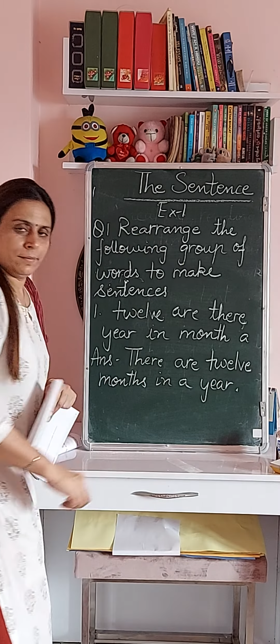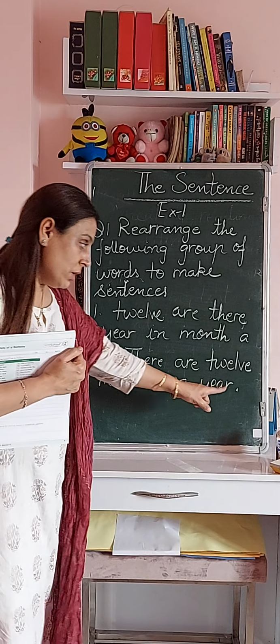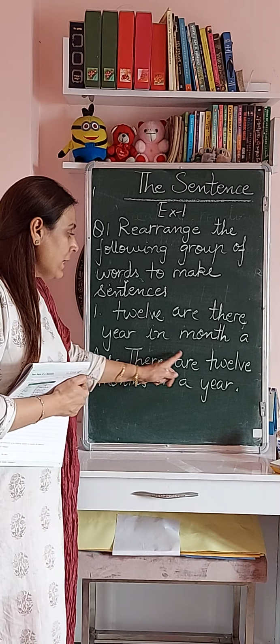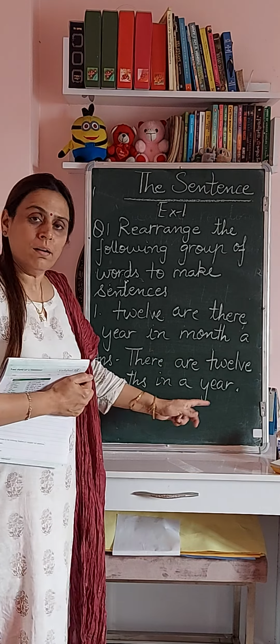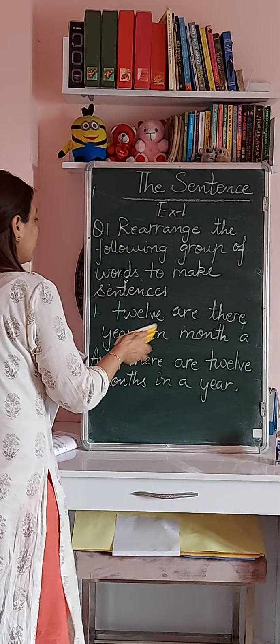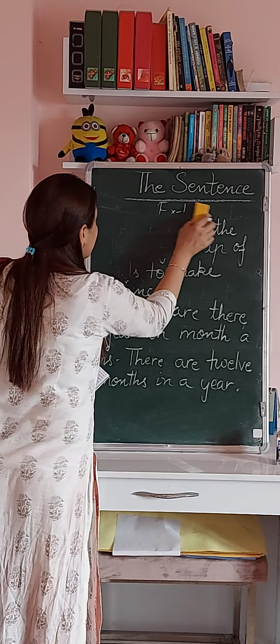Full stop. Alright. Don't forget to put a full stop over here. So the sentence will be: there are 12 months in a year. So this is the correct sentence. Now moving on to the next one. Let me rub this question.